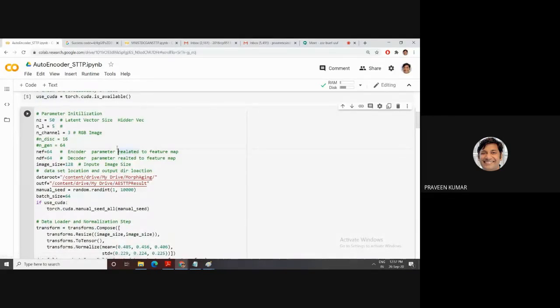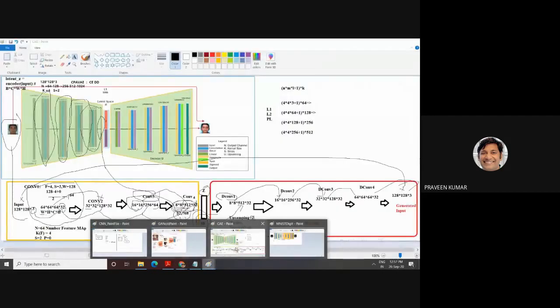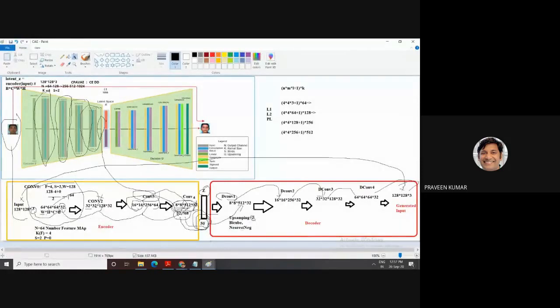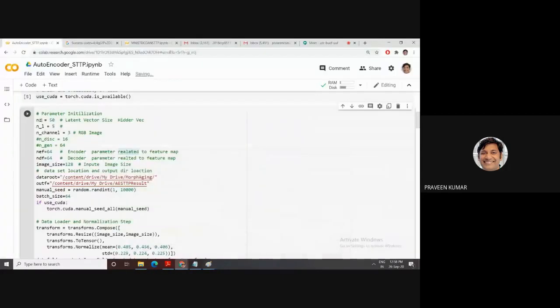Okay. Then, what is the latent vector? I'm using this diagram. The latent vector size is 50. This is my latent vector size. I'm using this 50 for the initialization of the latent vector. I'm not using the class concept this time. Then the number of channels is RGB, 3 channels.